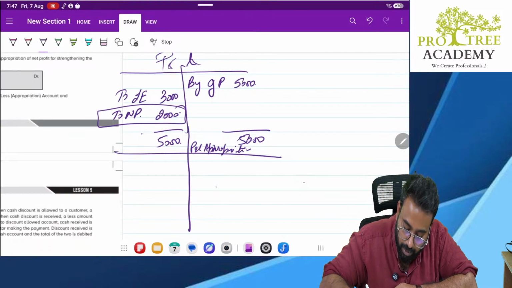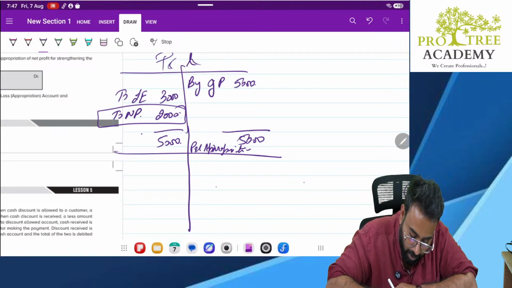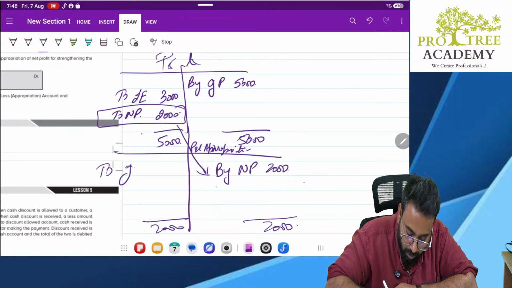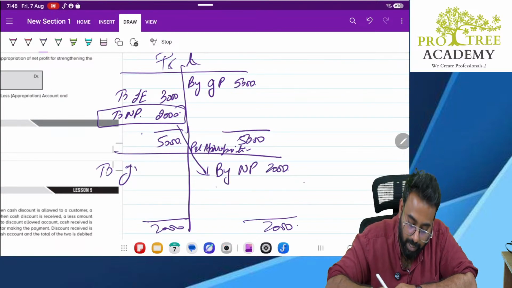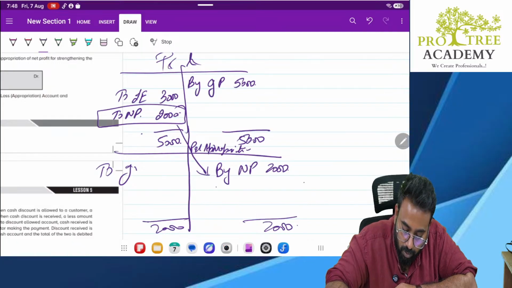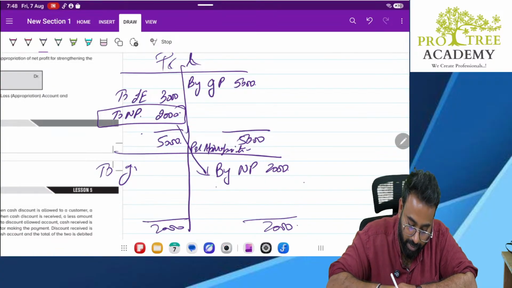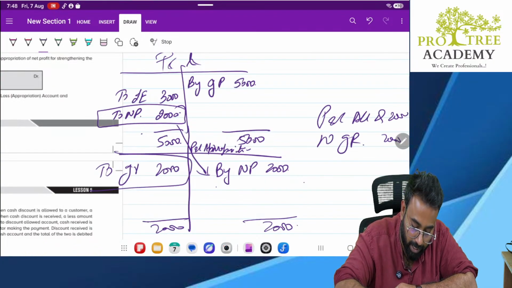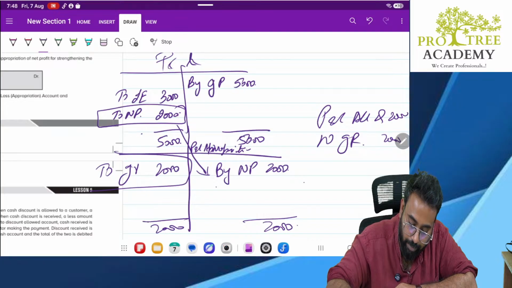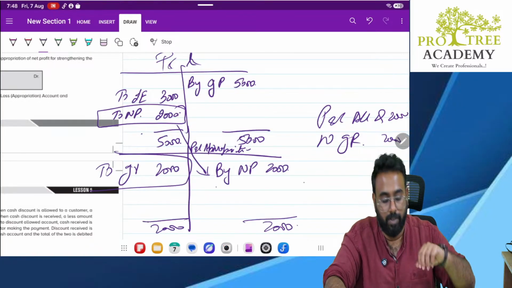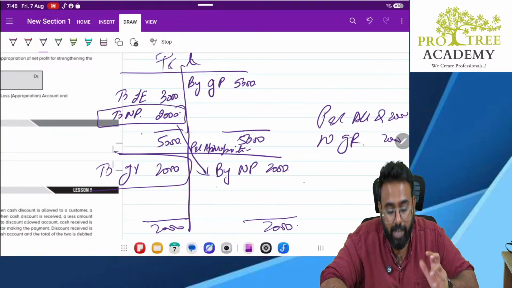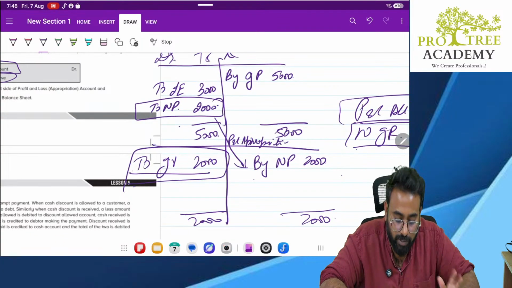Now what to do, sir? Which side balance is higher? This side. Correct? What do we have to write here, sir? What we will write here is general reserve 2,000. Clear? So journal entry: P&L account debit to general reserve 2,000. See here, it is getting debited on the debit side, so the P&L account will be debited and we are crediting general reserve. Clear?